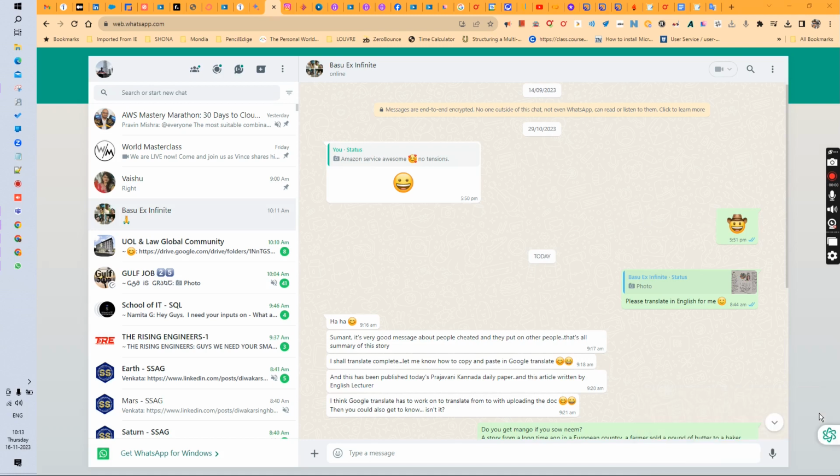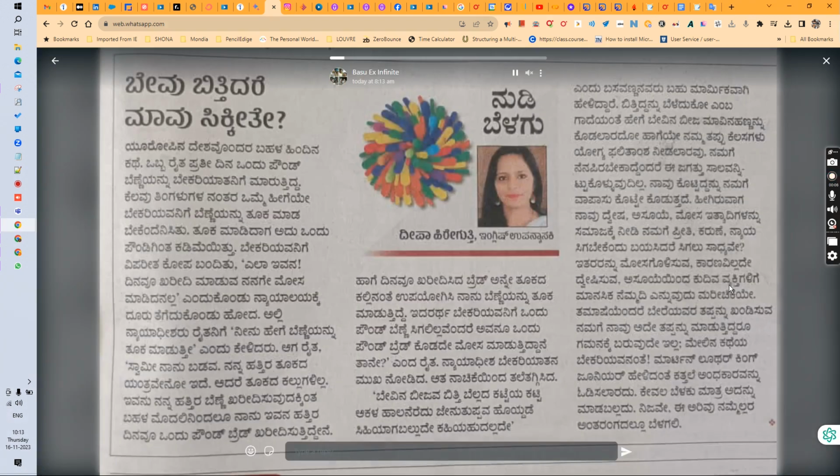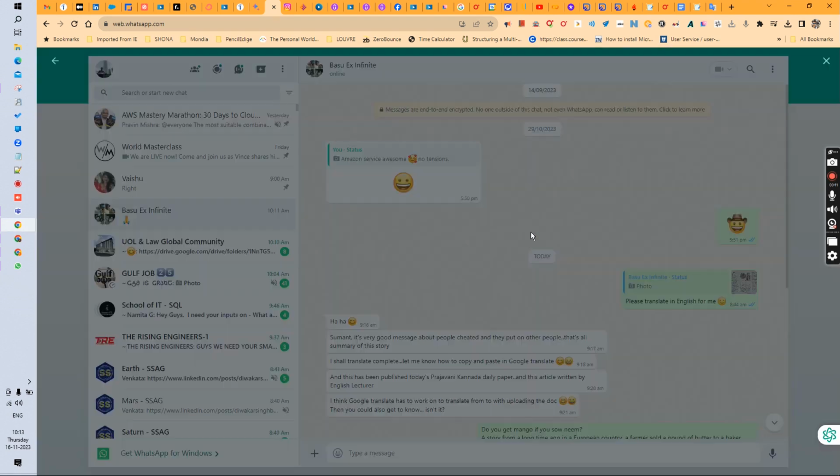Basu. So I will show you how I did it. Just for everybody's understanding, there was one Kannada message. I wanted to understand what it is, because I don't know how to read Kannada.